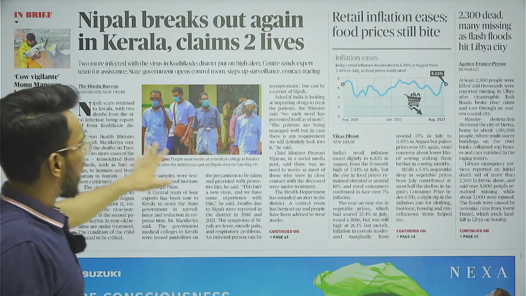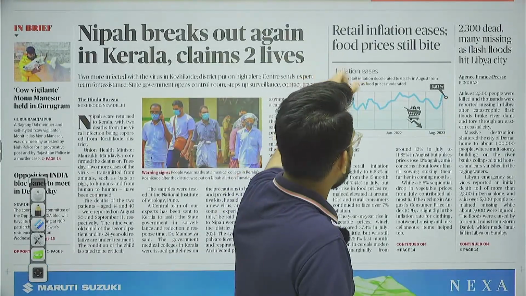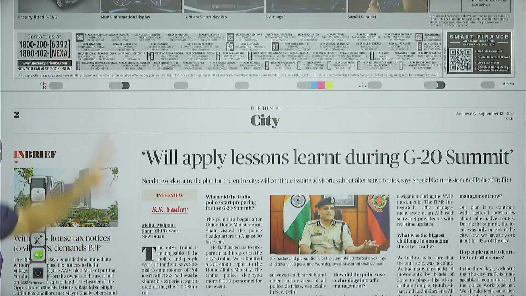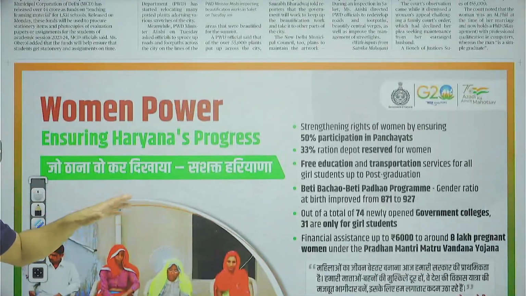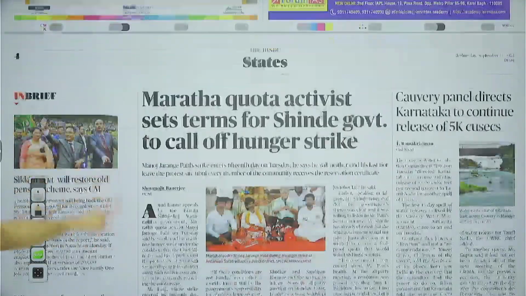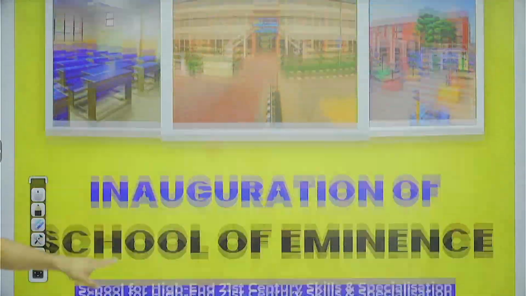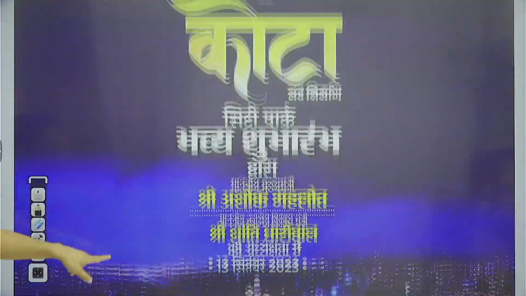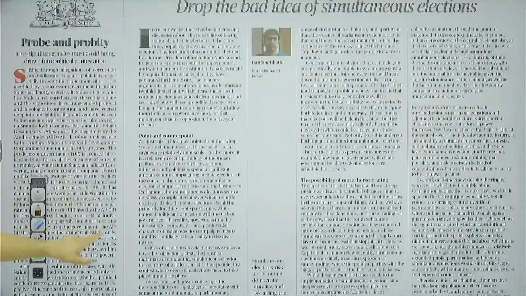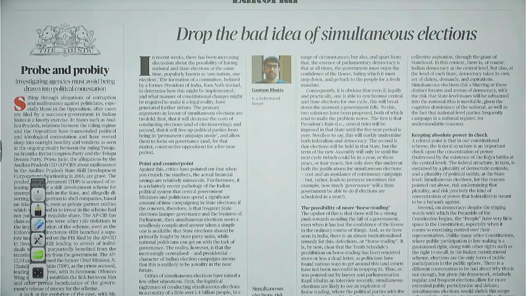Moving on, after that, retail inflation eases, then we have these advertisements. However, guys, nothing much important is there to follow on the first page as well as in the city section, because largely we have the regional issues here. Then we have these advertisements, etc. So nothing much is there in the regional section. So directly, guys, we'll be moving on and we'll reach the editorial page, because before that, largely these tenders, advertisements, etc. are there. So on the editorial section, as we reach, the first article is drop the bad idea of simultaneous elections.